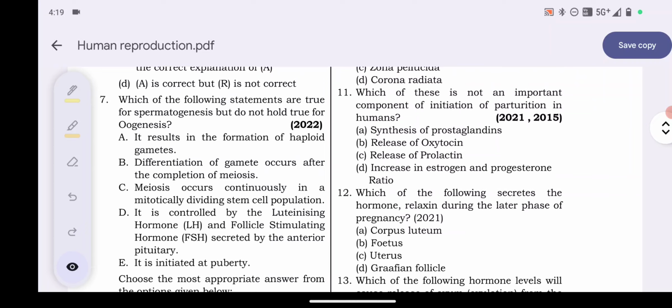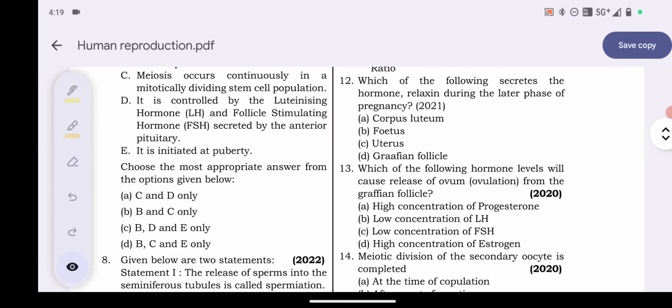So 11 answer will be option number C, release of prolactin. Okay, it is not an important component during parturition. Explanation: an important component of initiation of parturition in human is not release of prolactin but release of prostaglandin, oxytocin, estrogen, progesterone ratio. So this will be the answer, option number C.